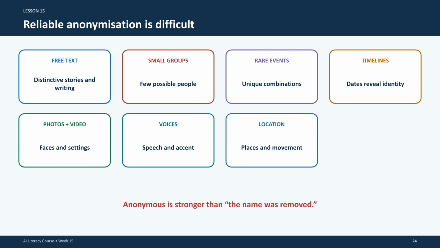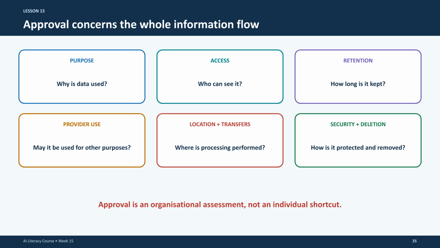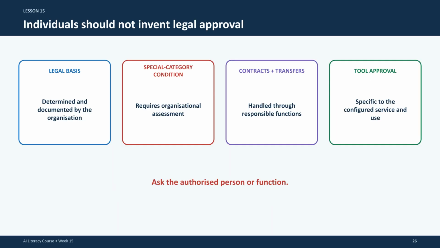Consider the difference between a risky prompt and a safer one. Instead of entering specific, identifiable details about a real person, request a general support plan template for a fictional scenario. Simply changing or removing a name is not enough to make information anonymous. Distinctive details such as a specific diagnosis or rare circumstances can still identify a person to those in the context.